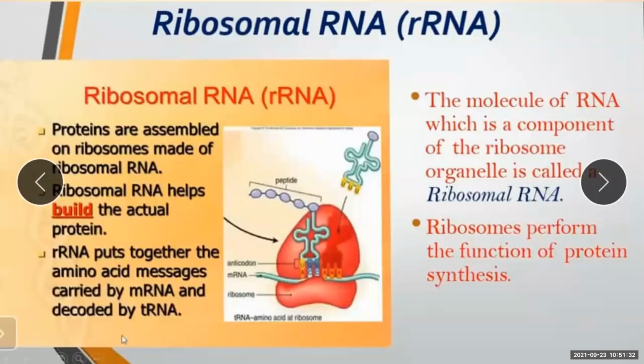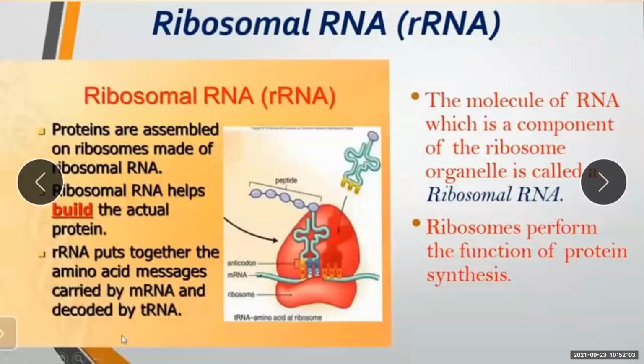Okay, this ribosomal RNA helps to build the actual protein, and this RNA puts together the amino acid messages carried by the mRNA, and it is decoded by the tRNA. mRNA carries the information, rRNA helps in the process of protein synthesis, and then it is decoded by the tRNA. We will see this in transfer RNA.